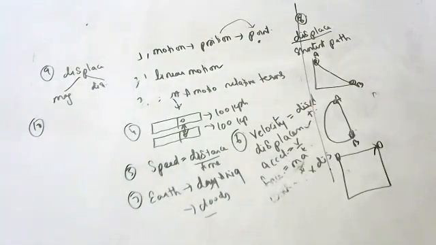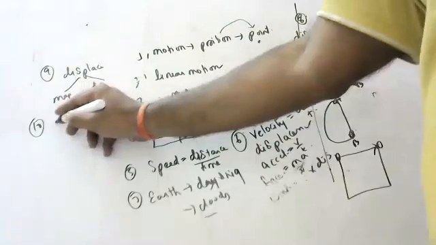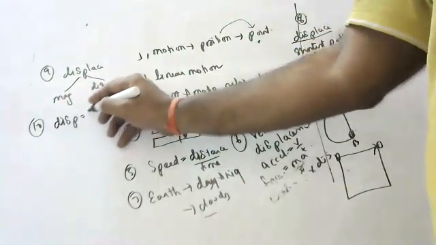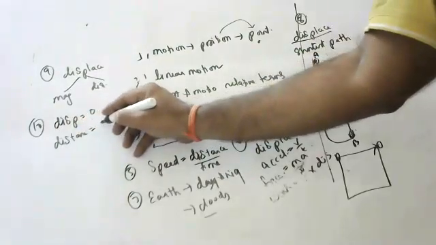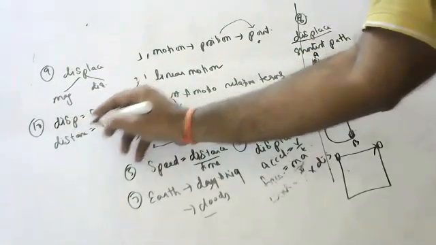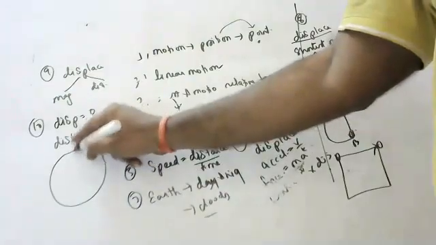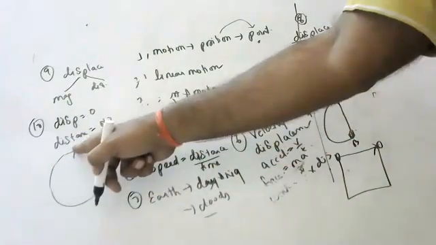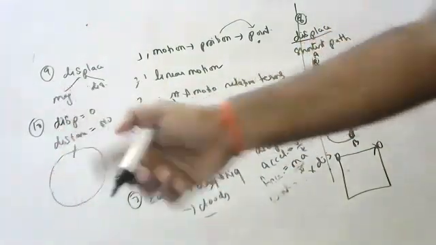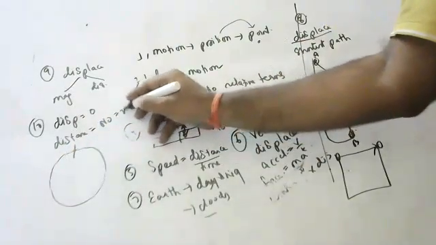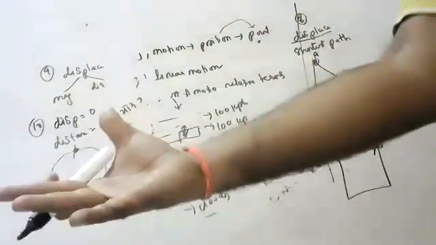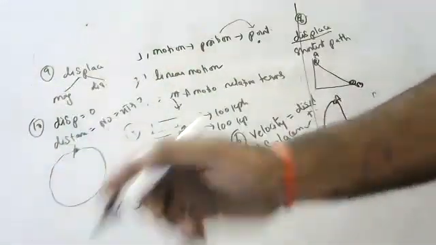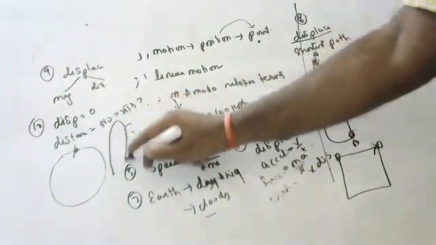Okay. If the displacement of a body is zero, is it necessary that distance also should be zero? No, sir. In which case? In circular motion, this is distance, whereas displacement is zero. Distance is how much? 2 pi r. Displacement is how much? Zero.